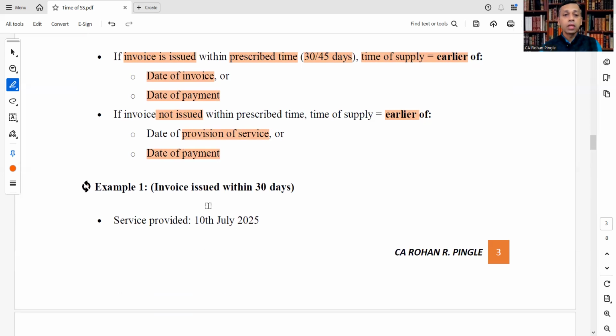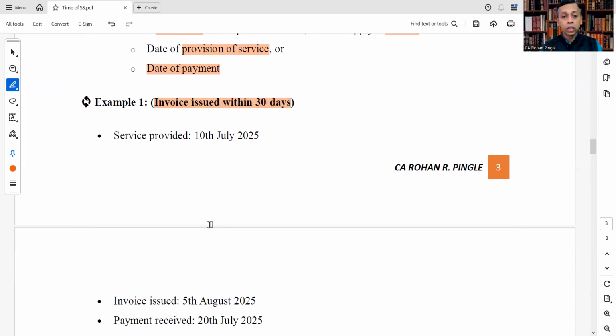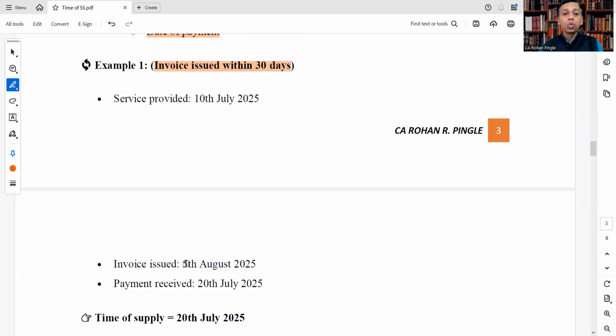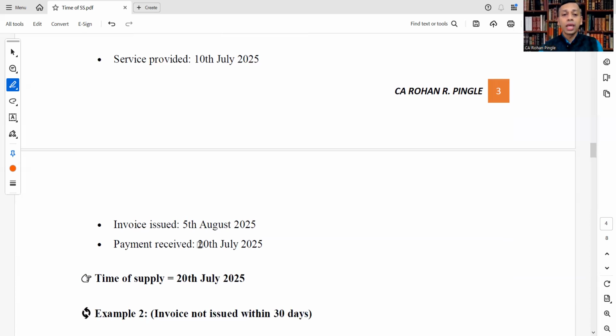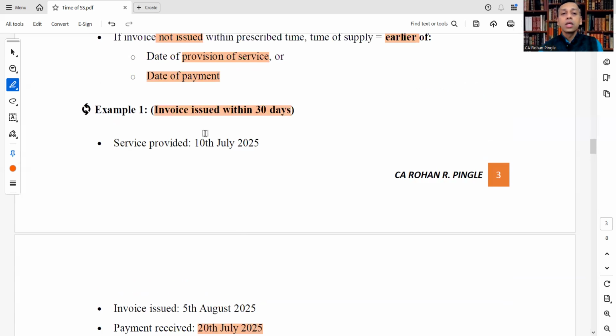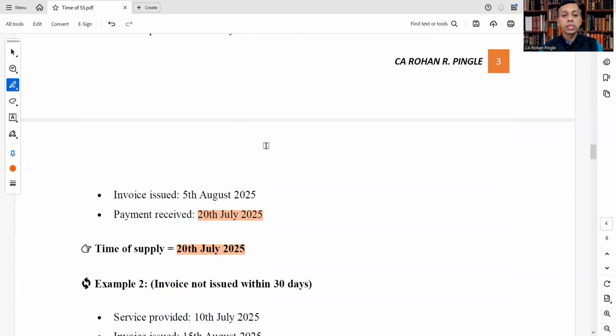Let's see an example. Invoice issued within 30 days. Service provided 10th July, invoice issued 5th August, payment received 20th July. So whichever is earlier is 20th July. So time of supply is 20th July as invoice issued within 30 days.